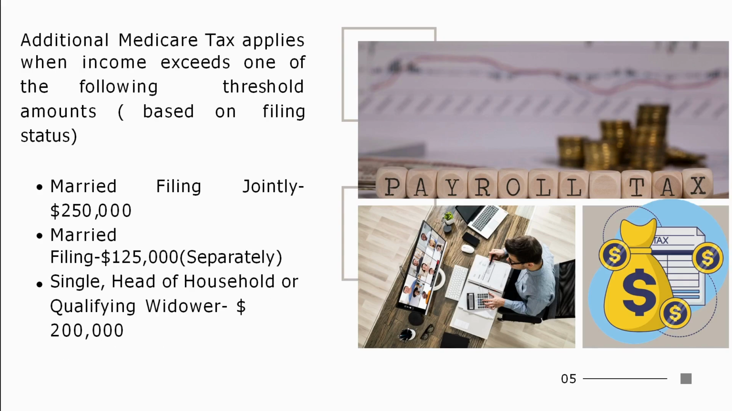On top of that, an additional Medicare tax applies when income exceeds one of the following threshold amounts. For married filing jointly, the limit is $250,000. Married filing separately, it's $125,000. Single, head of household, or qualifying widower is $200,000.